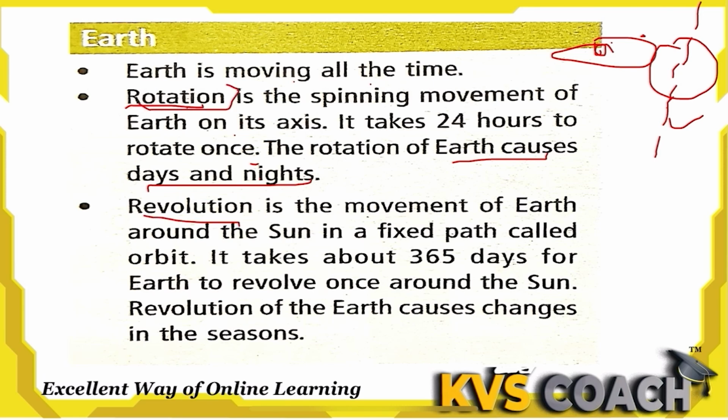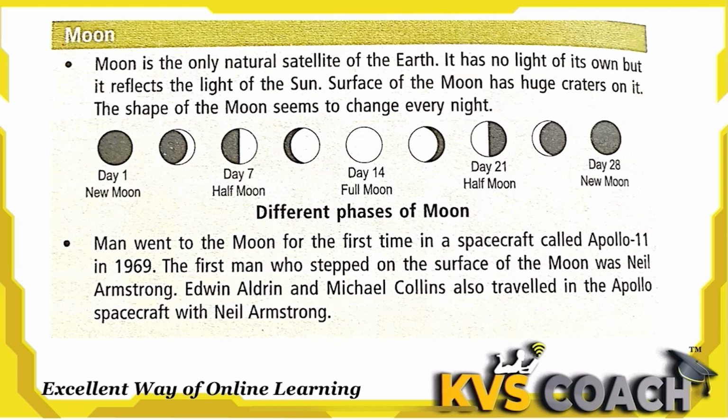And revolution. There are 2 main types of movements, revolution and rotation. Revolution is the movement of earth around the sun in a fixed path. That is called orbit, and it is oval shaped. It takes about 365 days for earth to revolve around the sun. Revolution of the earth causes changes in the seasons. So seasons on the earth are caused by revolution, and day and night are caused by rotation. So these 2 are the important movements of the earth.